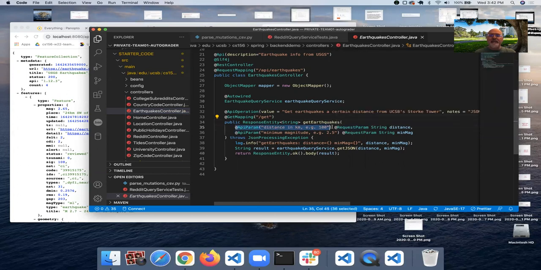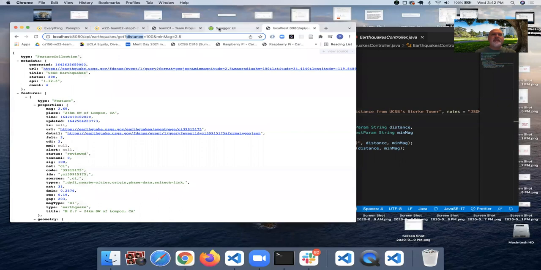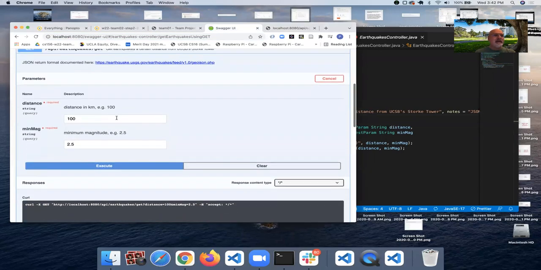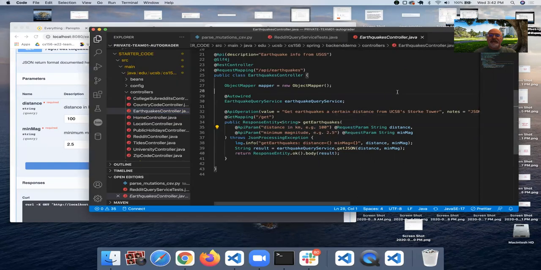And this API param is simply the part that over in the Swagger UI allows us to build the documentation and gives us a way of creating a form automatically. Swagger creates a form for us where we can test it out. So those are all the pieces and how they fit together here.